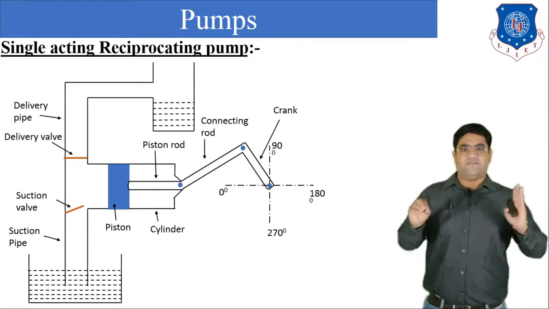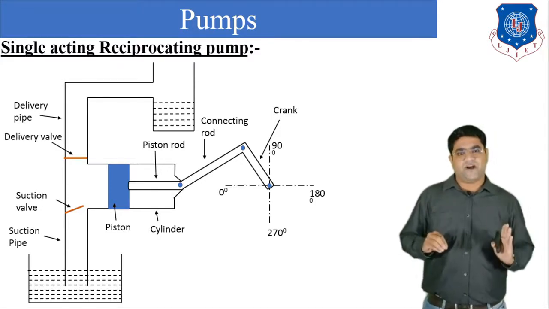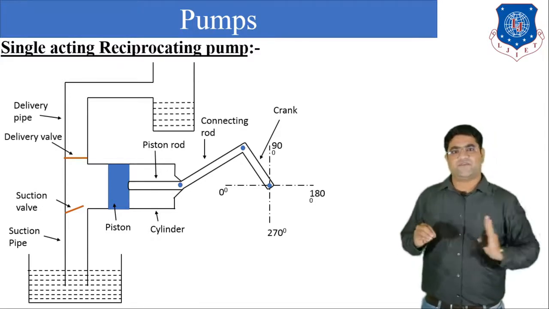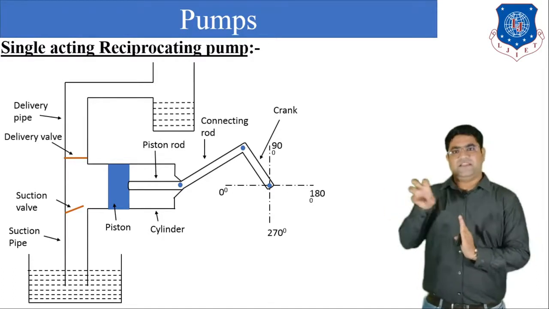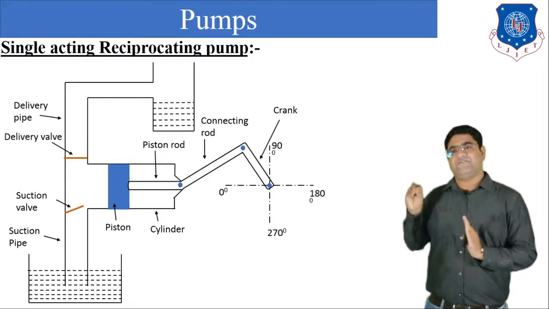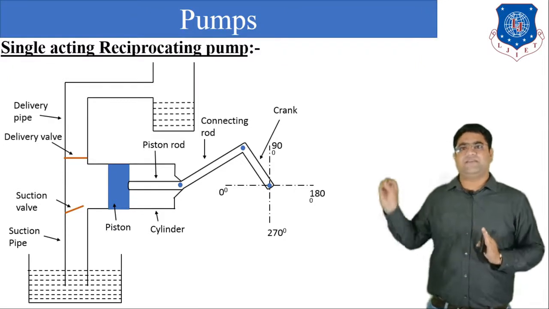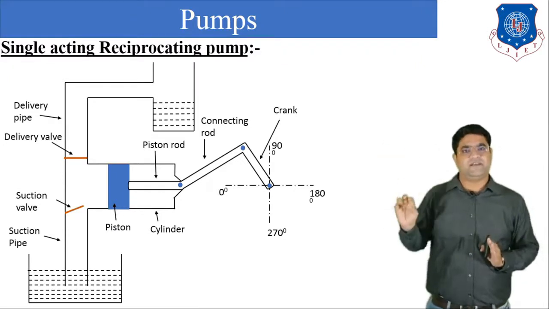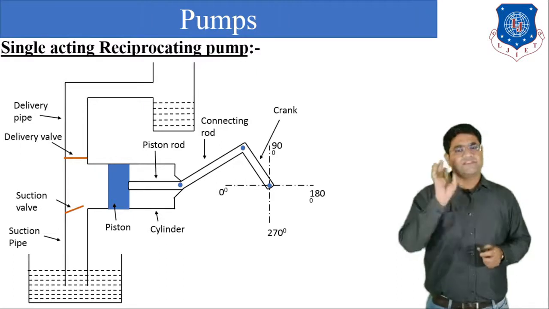So what happens when the piston moves from the outer dead center to the inner dead center, or from right to left, the liquid will be pushed by the piston, and finally from the delivery valve it will reach the delivery pipe, and ultimately it will reach the discharge tank.